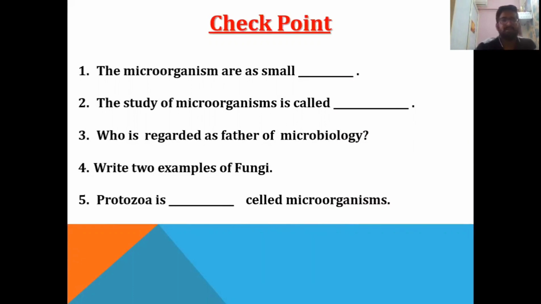The first one is, the microorganisms are as small as 10 to the power minus 6 meter. So it means 1 micrometer. The study of microorganisms is called microbiology. Who is regarded as the father of microbiology? Yes, Anton van Leeuwenhoek. Okay. Write 2 examples of fungi, yeast and rhizopus. Protozoa is a single-celled microorganism. Yes, you can find the answer on the screen.